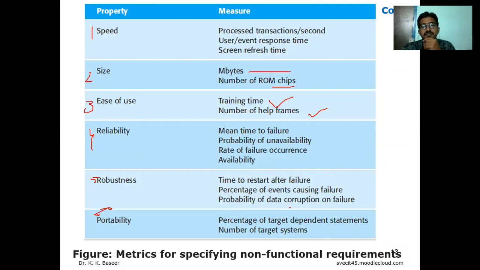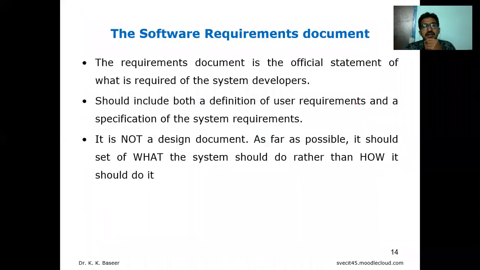Portability is the number of target systems supported. It should be portable to anything: not only Windows 7, 8 or 10, but also Linux and Mac OS. If all are supported by your product, then it is called portable.